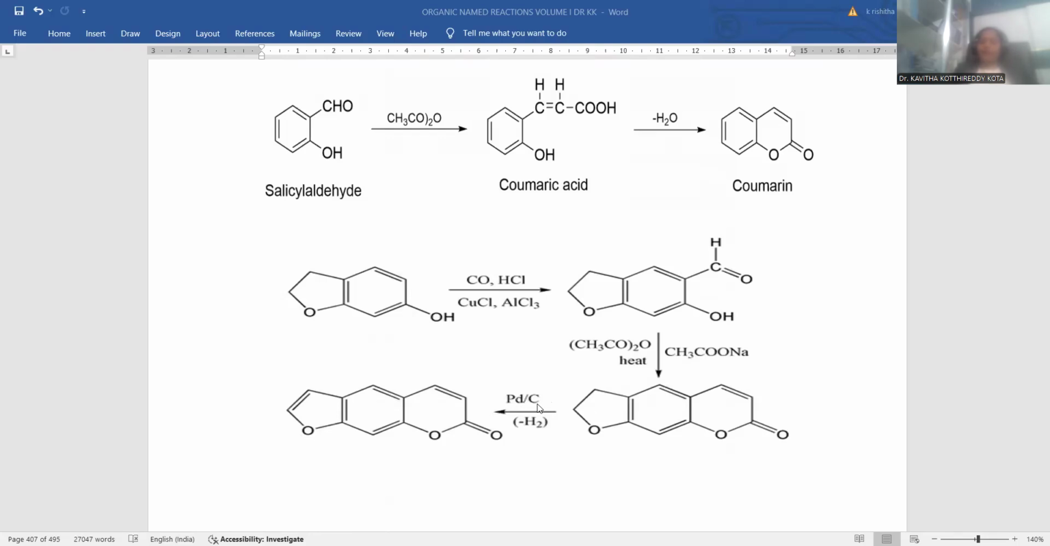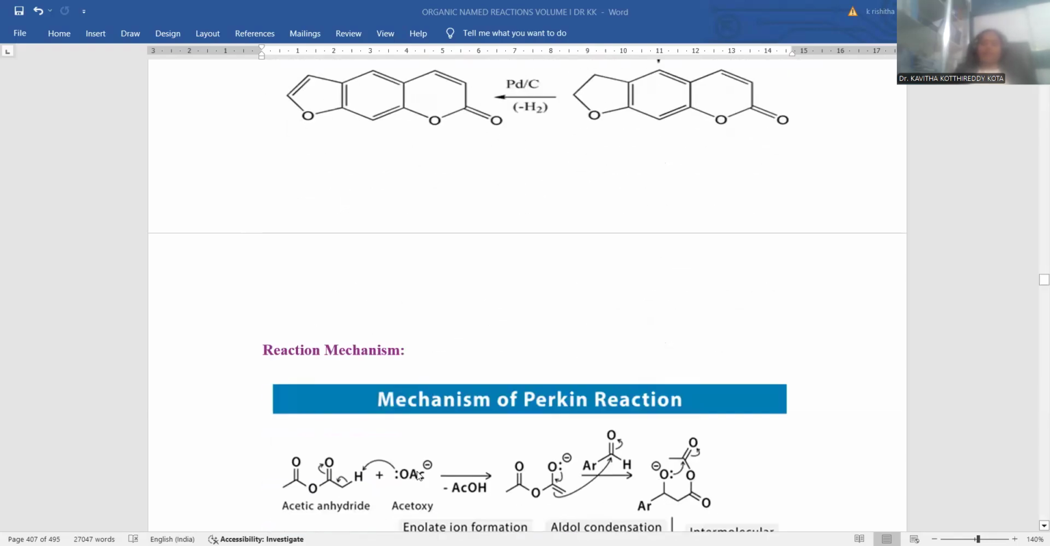Whenever hydrogens are removed, that is called an oxidation process, right? So here palladium carbon is specific for the removal of hydrogens from this site, so that here also aromaticity is established. The entire compound is experiencing aromaticity. This is the way the Perkin reaction is advanced with respect to this fused ring system. The fused ring system is giving an analog of the coumarin compound. So this is another route for the synthesis.